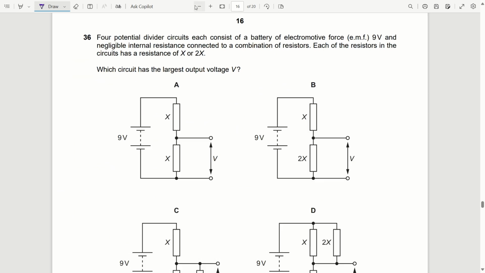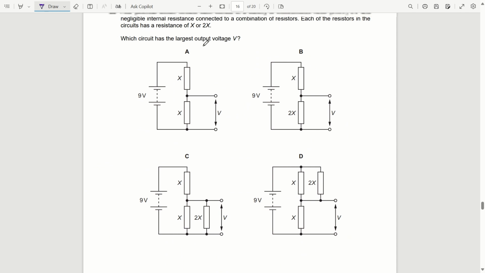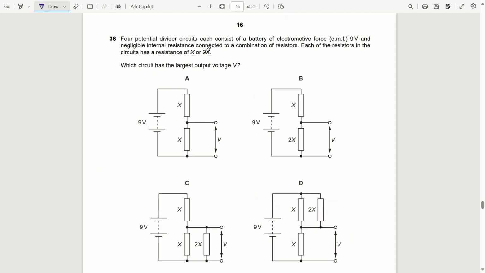Question 36. Four potential divider circuits each consist of a battery of EMF 9 volt and negligible internal resistance connected to a combination of resistors. Each of the resistors in the circuit has resistance X or 2X. Which circuit has the largest output voltage? So we know that voltage is distributed in the ratio of the resistances. Here we can see the ratio is 1 to 1, so it will be 4.5 and 4.5. Here the ratio is 1 to 2, so it will be 3 volt and 6 volt.